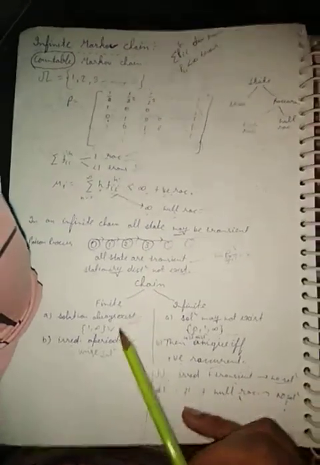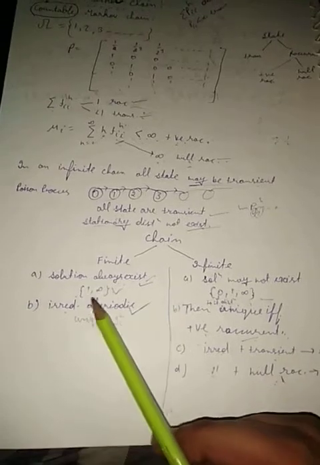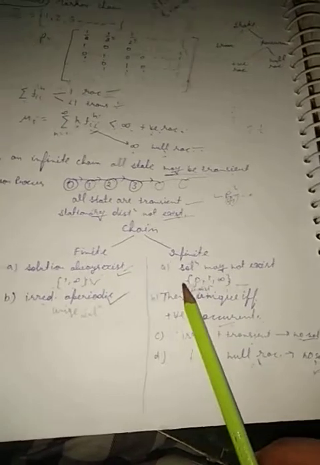There is this difference between finite and infinite Markov chain. In the finite Markov chain, a stationary solution always exists, meaning a stationary distribution always exists, either unique or infinite. In an infinite Markov chain, there may be no solution, unique, or infinite. This is the difference between finite and infinite.